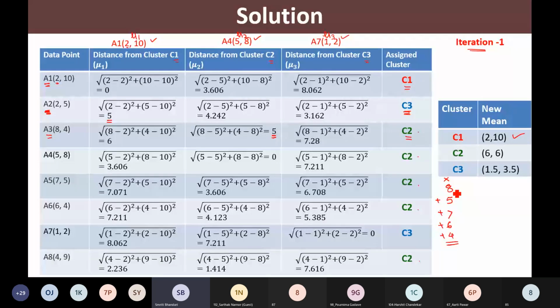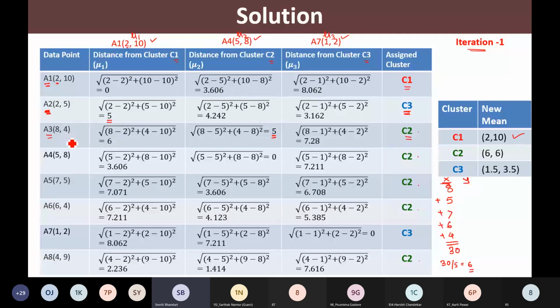And how many data points? 1, 2, 3, 4, 5 data points. So 30 divided by 5 comes out to be 6. So this is the x part. Similarly, we are going to do it for y, for all those points.